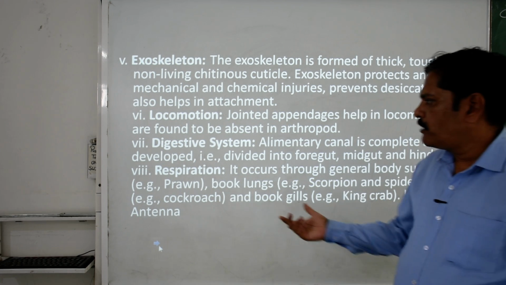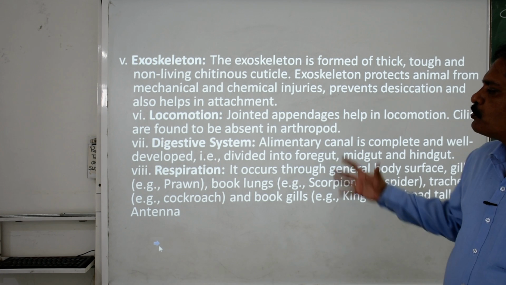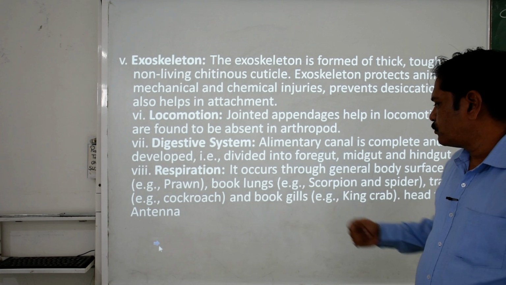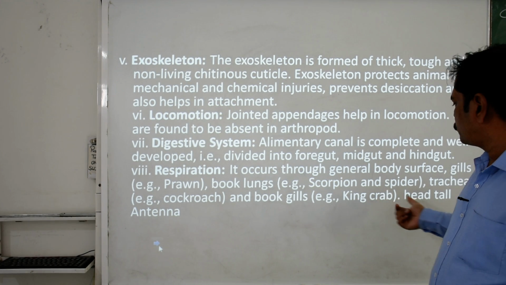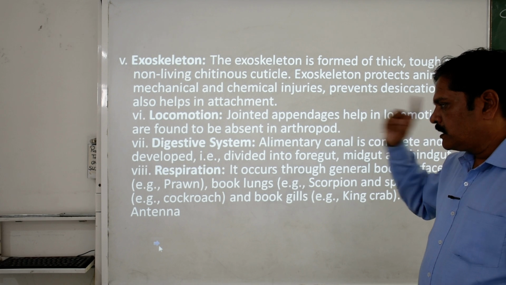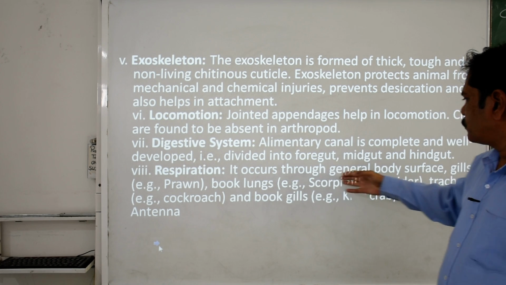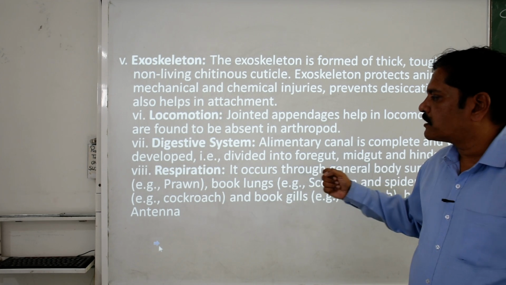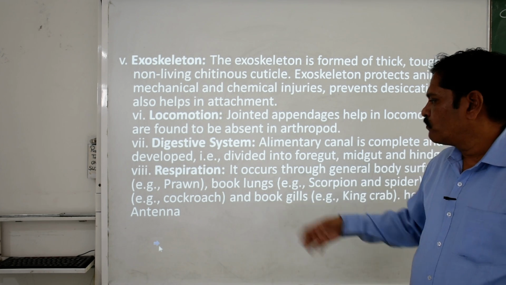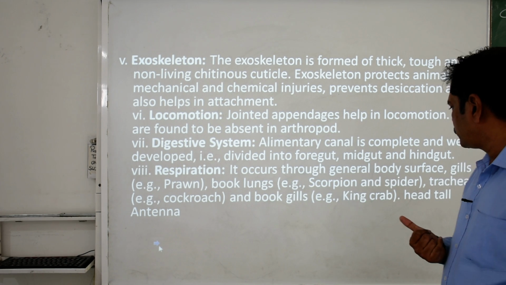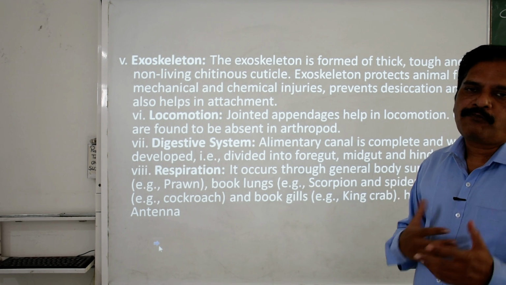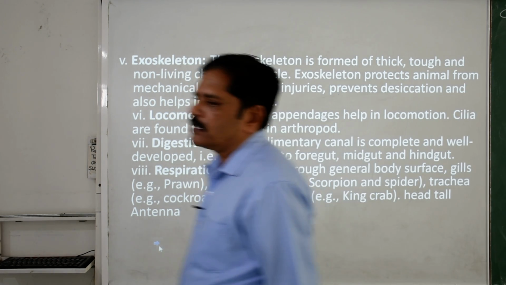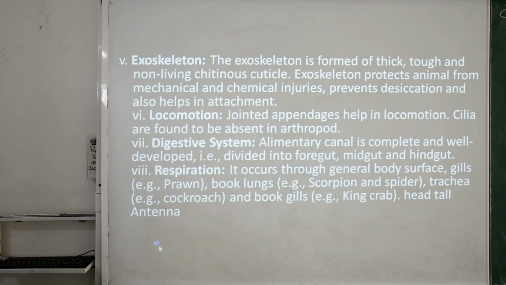Clear? When we talk about respiration, those who are aquatic in nature respire through gills, like the king crab. Those who are terrestrial respire through the general body surface, like prawn with gills, or book lungs in scorpions and spiders, which help to exchange gases. So this is the phylum Arthropoda.